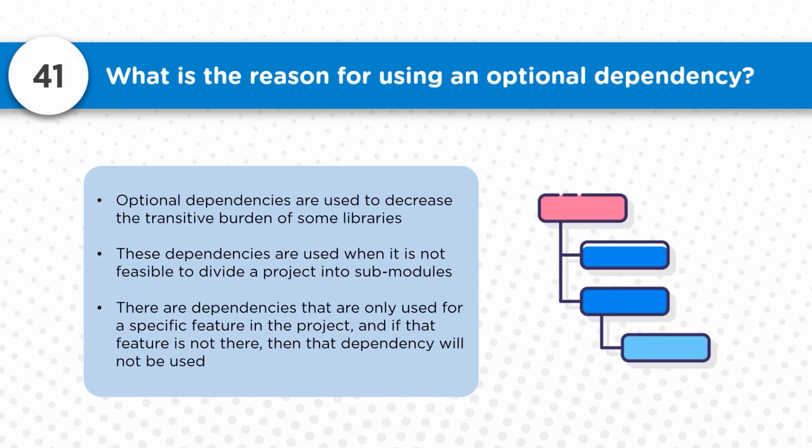What is the reason for using an optional dependency? Optional dependencies are used to decrease the transitive burden of some libraries. When you download an artifact or put up a dependency, it could be that some dependencies, in particular optional ones, are also downloaded. These are not always required, but sometimes they are downloaded so that you don't have to put each and every artifact or dependency into the pom.xml file.